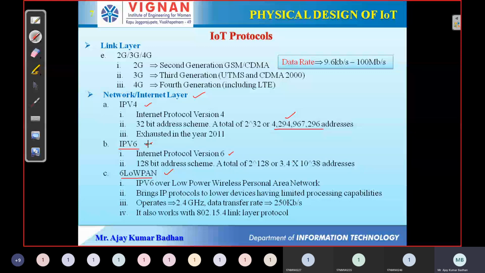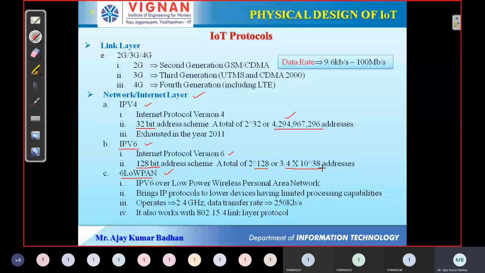And if you observe here, IPv4 uses a 32-bit addressing scheme, whereas IPv6 uses a 128-bit addressing scheme. So around 2 to the power 128 addresses can be generated. That's a very huge number. In the upcoming 20 or 30 years, we don't have to worry about these addressing concepts for any of our electronic devices, because that many addresses are generated. You can imagine it is a very huge number.